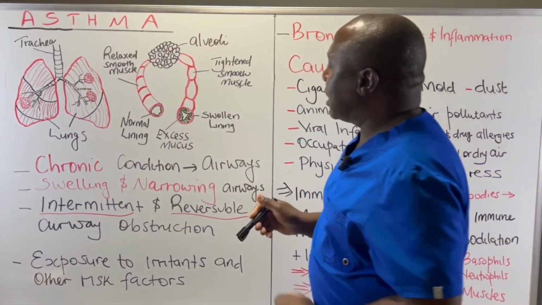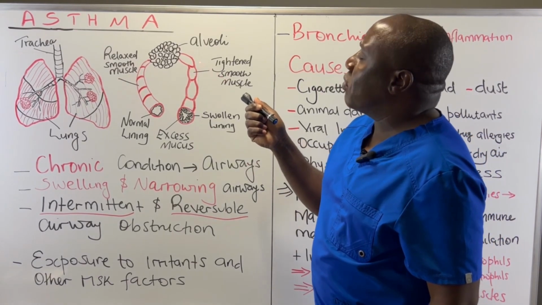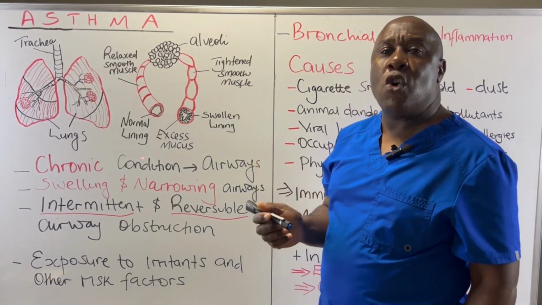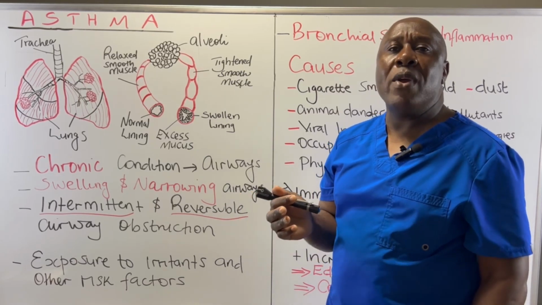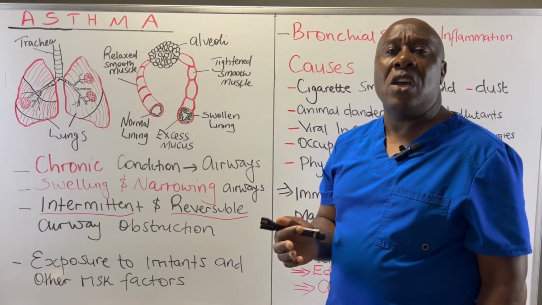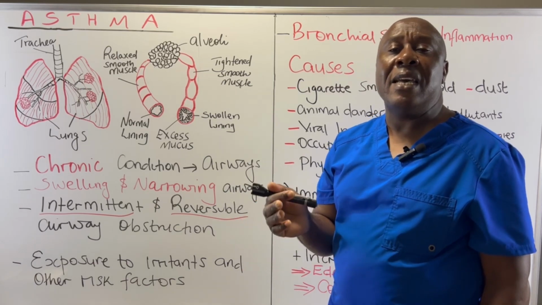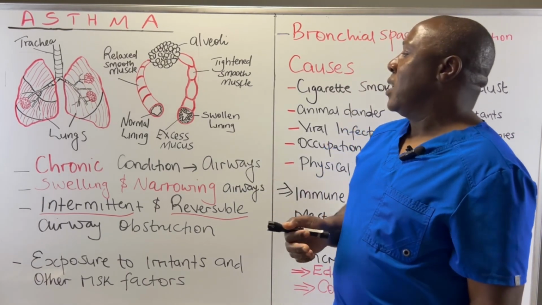So in an immune response, we have IgE antibodies, which are going to attach to mast cells. When they attach to mast cells, we have degranulation. Degranulation causes a release of immune mediators, histamine and leukotrienes, which result in vasodilation.